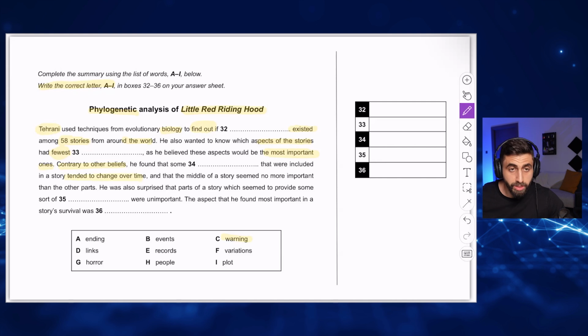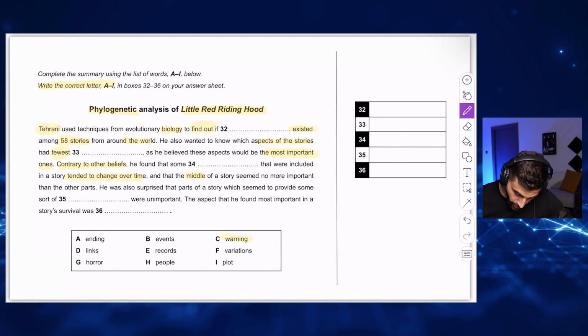So things changed over time. What are these things that change over time? And that the middle of a story seemed no more important than the other parts. So the middle, the central one, seemed no more important. It's not more important than the other parts.